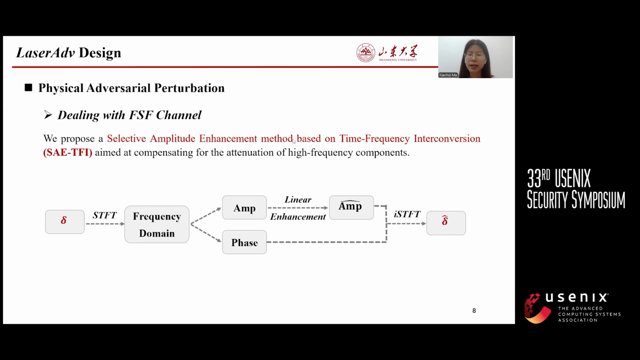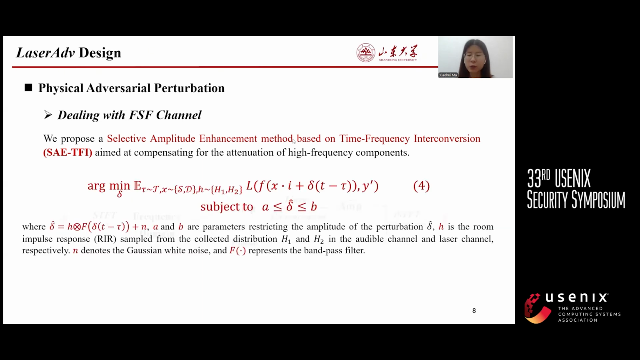We apply short-time Fourier transform to the generated perturbation delta to convert it to the frequency domain, obtain the amplitude spectrum and phase spectrum, and perform linear enhancement on the amplitude. If the frequency is greater than the cutoff frequency, multiply it with the enhancement ratio coefficient. Finally, use the inverse STFT to obtain the enhanced perturbation. Then we can create adversarial perturbations taking into account all the factors involved.